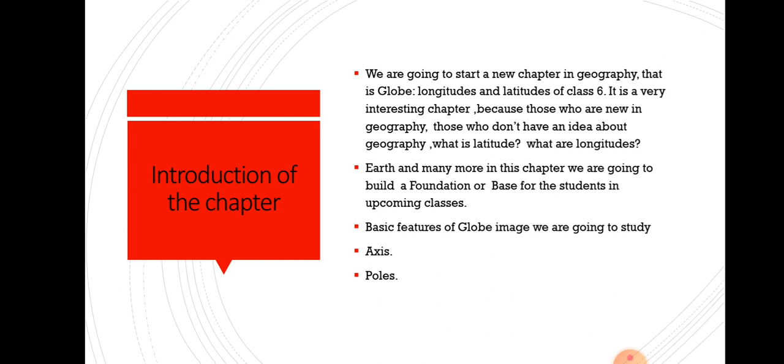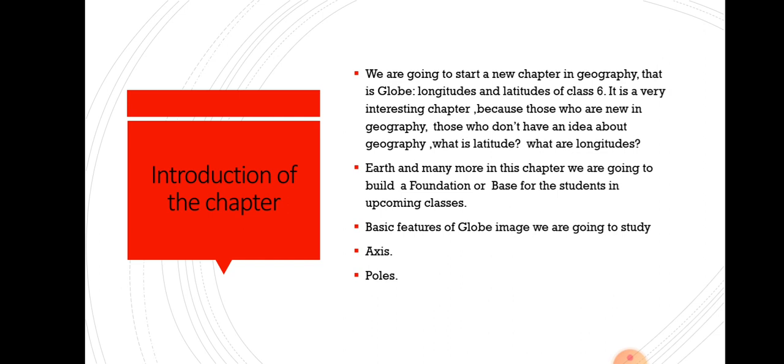So this was the introduction part of the chapter. Now we will focus on the various topics. The first topic we will take up is the basic features of the globe.